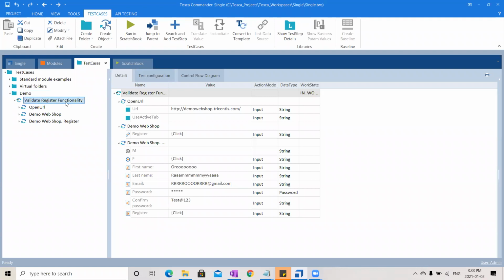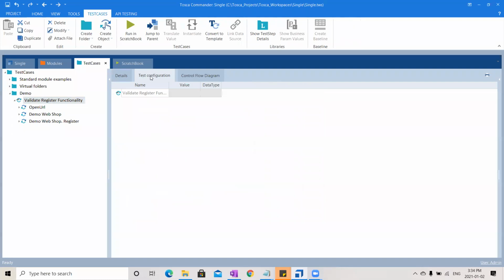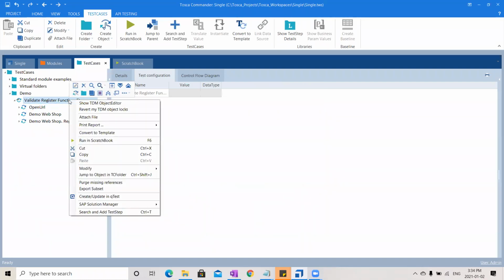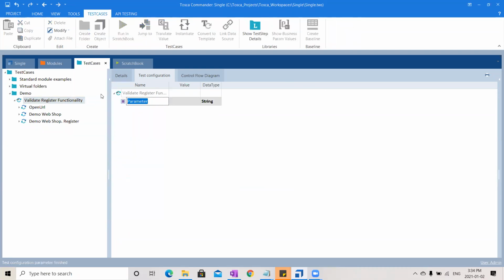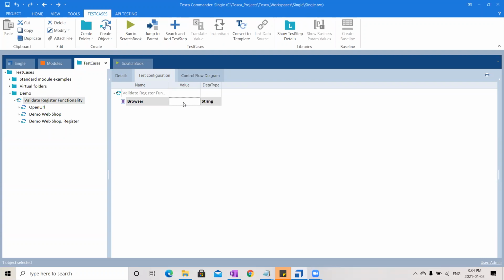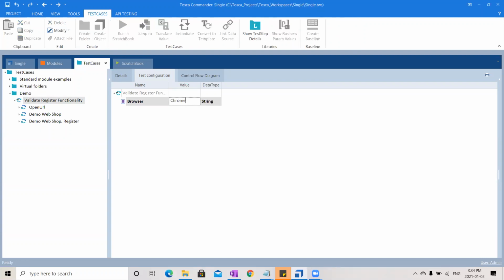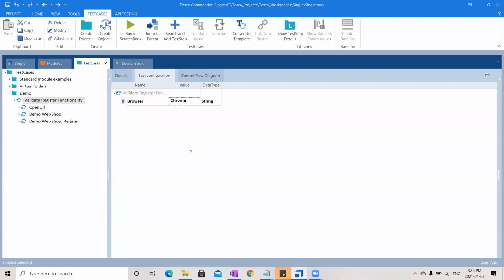So here, if you right click on your test case, see there is an option, test configuration. There is a purple color icon. Create test configuration parameter is the tooltip for this. Click on this. And here in the parameter, just say it as browser. And in the value, just pass Chrome because we want to perform this in Chrome browser.